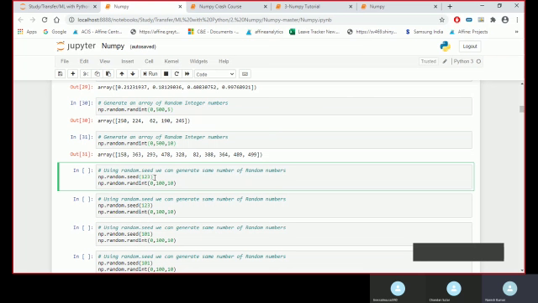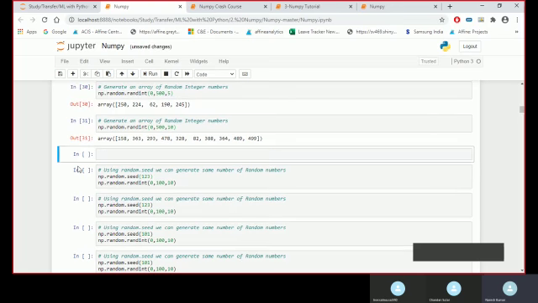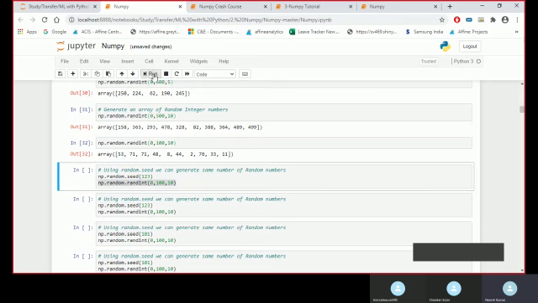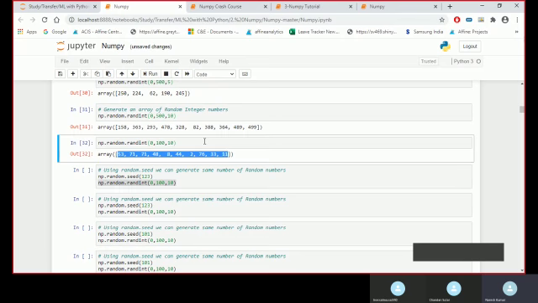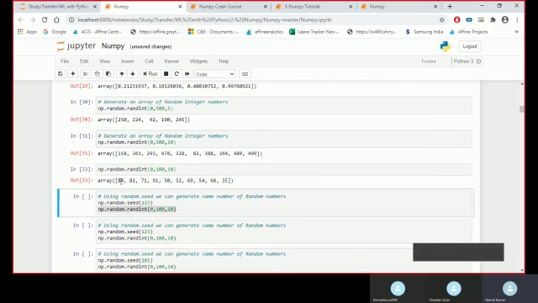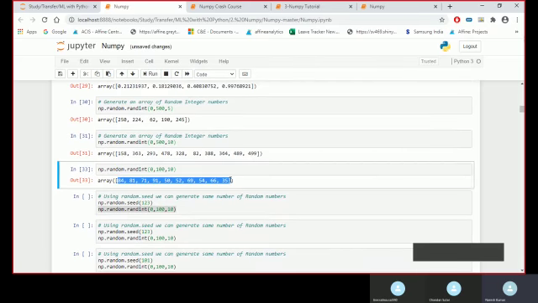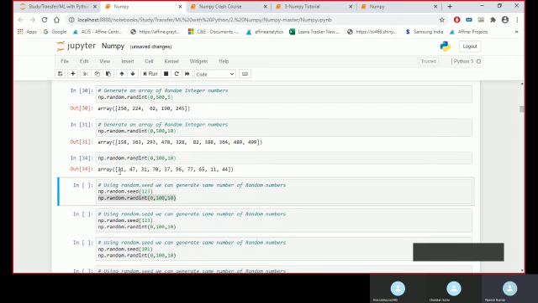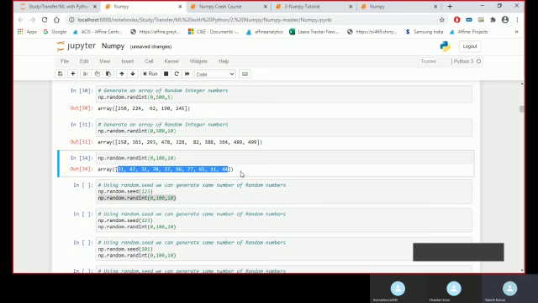So I will give you an example of this. I'm running this code, just this code. So I got 10 numbers like this, from 0 to 100. Now if I run again, I will see my numbers got changed. If I run again, I will see my numbers have changed again.